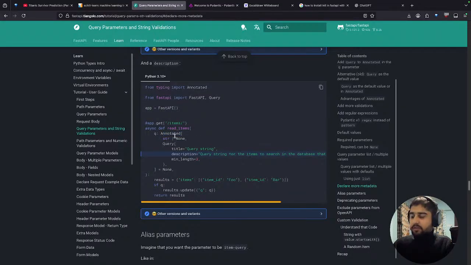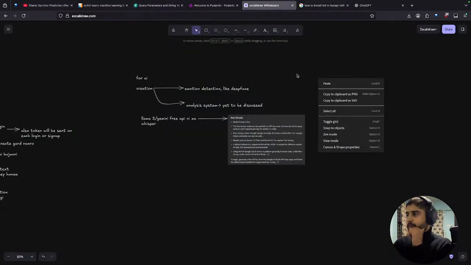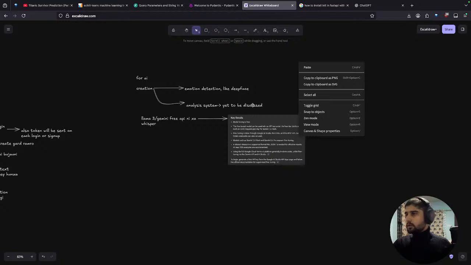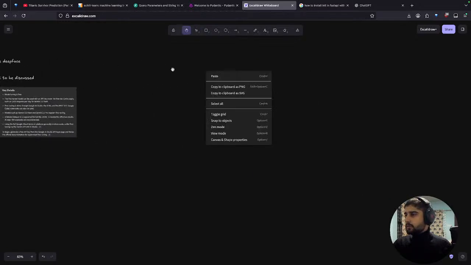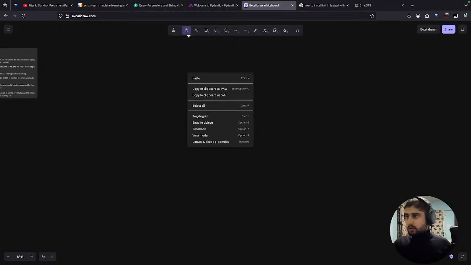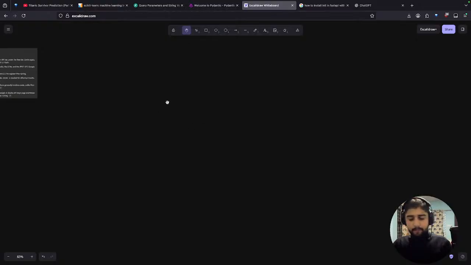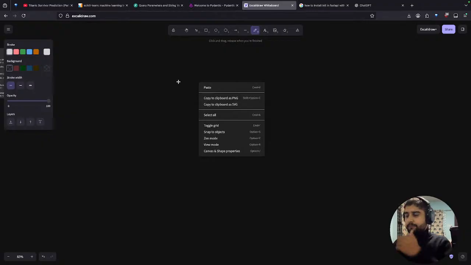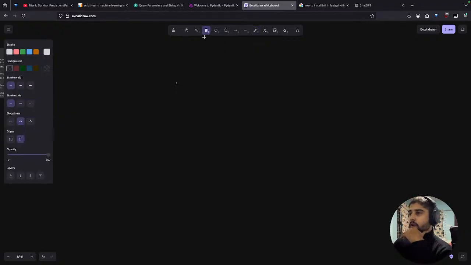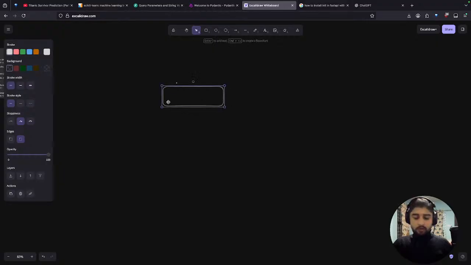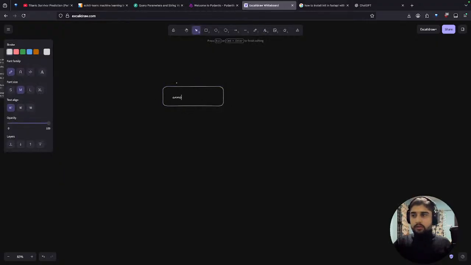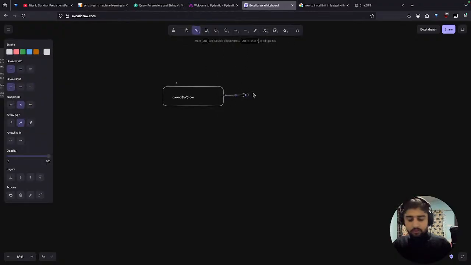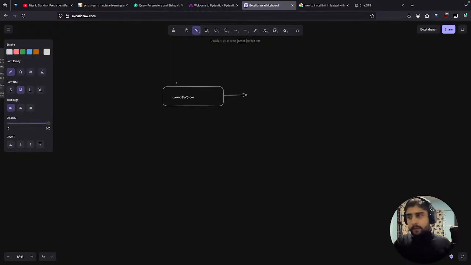So the basic thing is annotation. Annotation is nothing but metadata, right? Okay, so what we have given is an annotation, and what this does is it just provides the metadata.